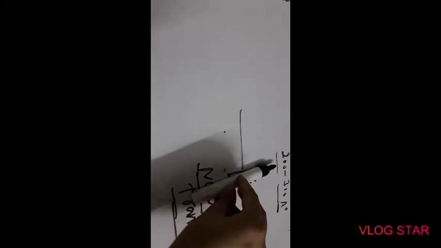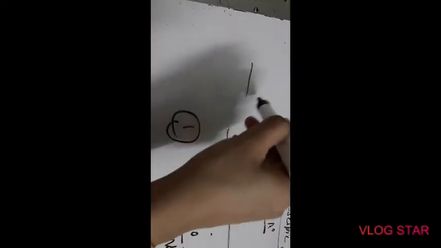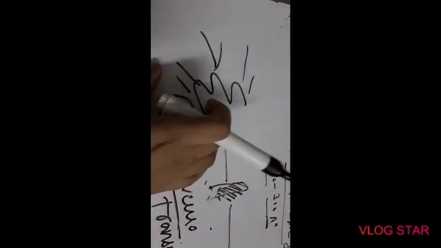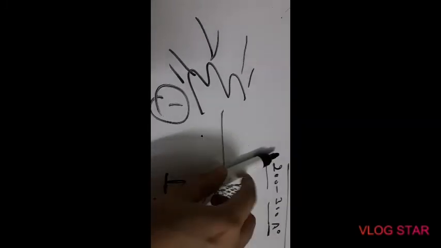Why so? Because synapse opens in one direction only, either this way or that way, up to you. If you consider this as the first neuron, dendrites receive the information, and from the cyton the information travels to the axon, and from the axon to the nerve ending, it comes to the synapse. That synapse will open in this direction only.